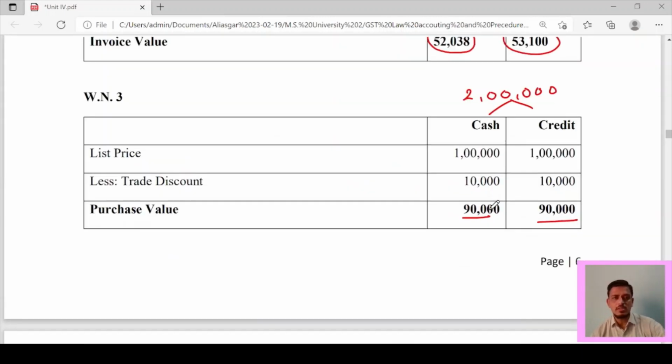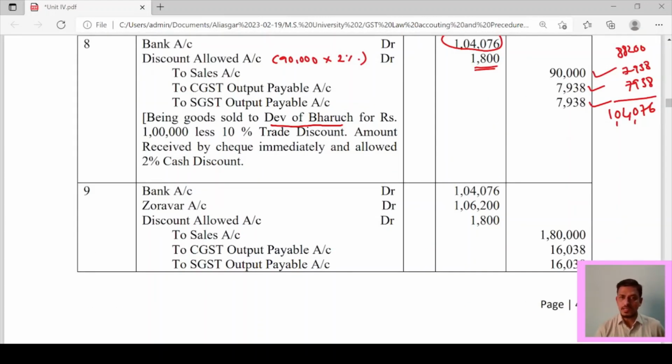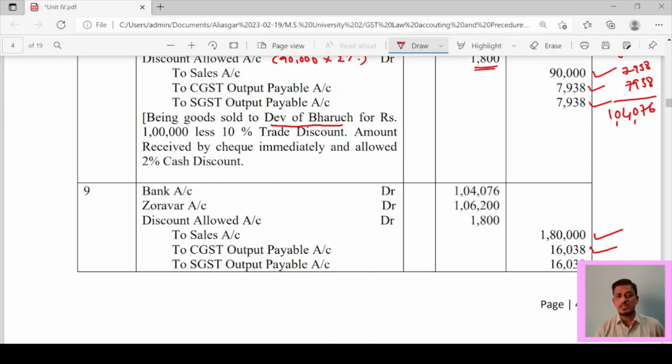Now how to pass the entry? Bank account debit, Zorawar account debit, discount allowed account debit. To sales account, you have sold the goods of 1,80,000 and your CGST output payable 16,038, SGST output payable account 16,038, and your total value is 1,04,076. That you have to take 1,06,200 from Zorawar, and how much discount allowed? That means how much discount is given by you as a supplier, that is 1800. And why CGST and SGST? Because both are located in the same state.